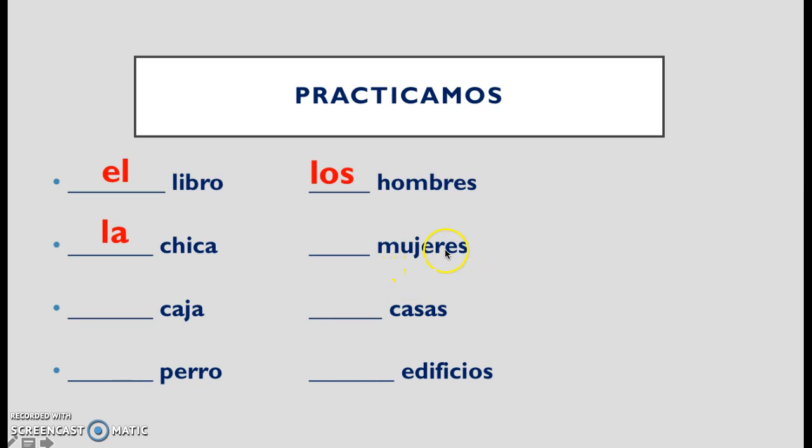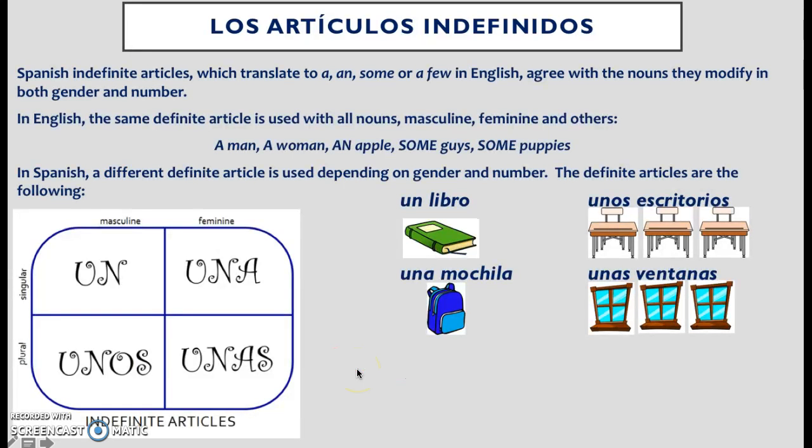Mujeres, yes, that's the plural because there's a consonant. Usually words that end in R are masculine, but you now know that mujer means ladies. Okay, so las mujeres. Caja, la caja. Casas, las casas. Perro, el perro. Edificios, los edificios. Maybe you don't even know this means building, but it's got that OS, so you need the OS of los to match it.